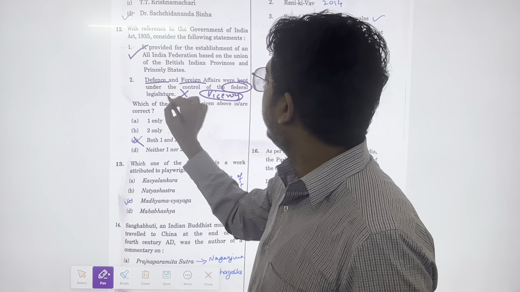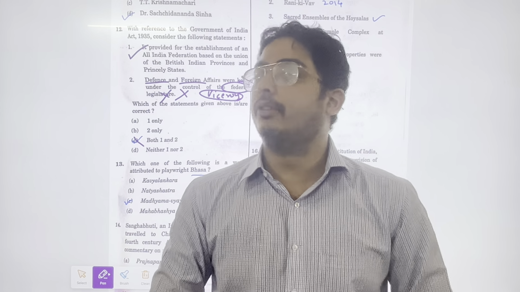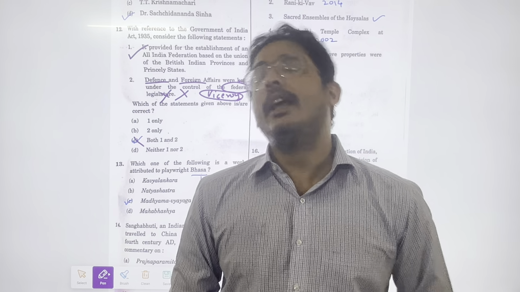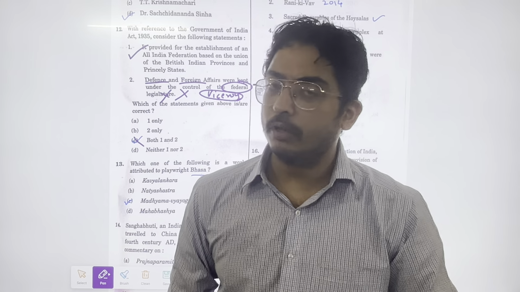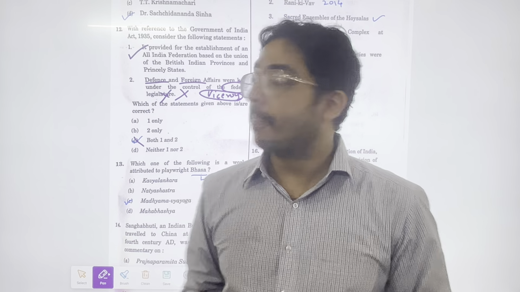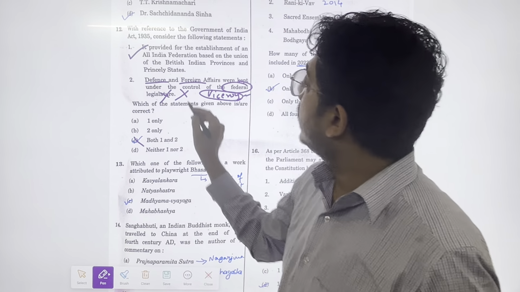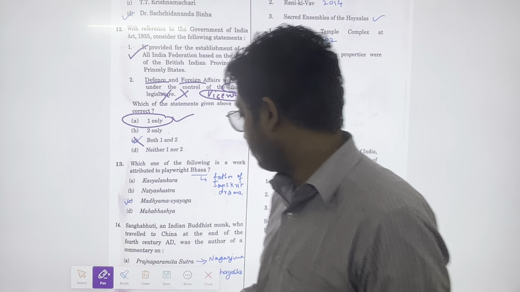If you clearly see the original act, you will come to know they are under the Viceroy, not the federal legislature. Yeah, Viceroy, Governor General is a part of federal legislature and federal executive also. But clearly they are not under the legislature. They are under the direct control of the Viceroy, the Governor General. So the answer is only 1. Okay. Next question.